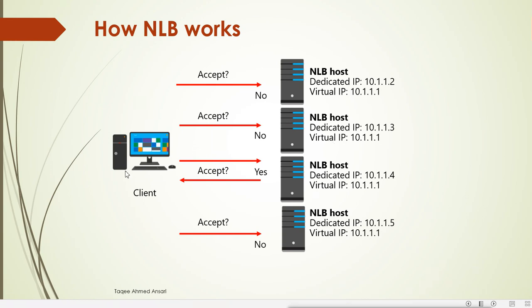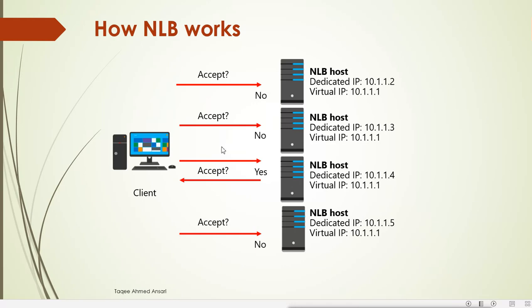If the client wants to access the services, they will access this virtual IP, which is the cluster IP. The cluster will decide which node is going to get the traffic. It is decided by the cluster itself, and the client will send the traffic to this virtual IP, which is the same for all nodes. Now the traffic will go to these nodes, and based on the cluster preference, one will accept the request and send the reply.